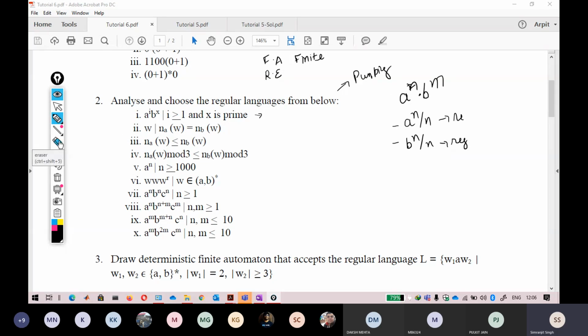Now what I'm telling you about is a raised to power n, b raised to power n. An AP series is followed here. Some student asked me about a raised to power 3, b raised to power 3, then a raised to power 4, b raised to power 4.